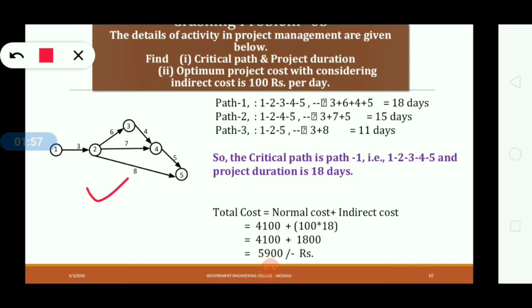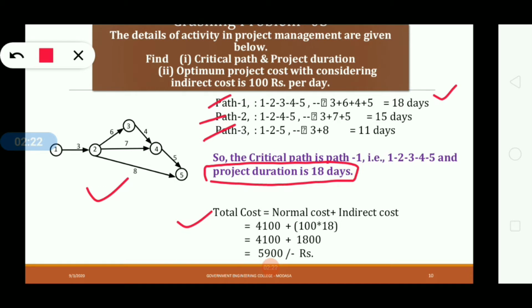So among this path number 1, 2 and 3, longest path is path 1, because here 18 days are there. Okay, so path number 1 is your longest path. So the critical path is path number 1, 1, 2, 3, 4 and 5, and the project duration is 18 days.